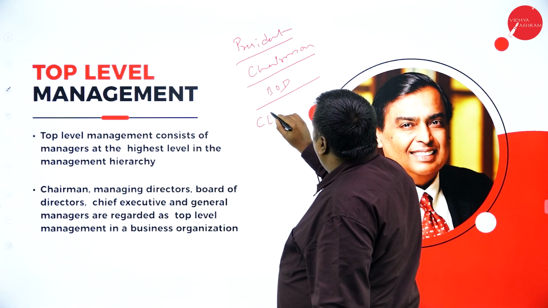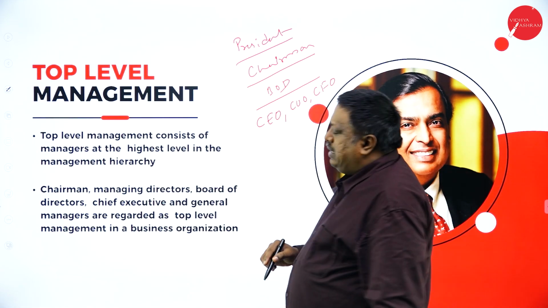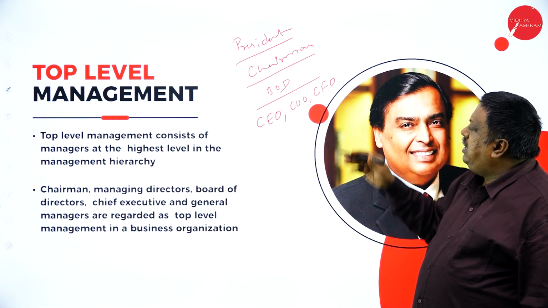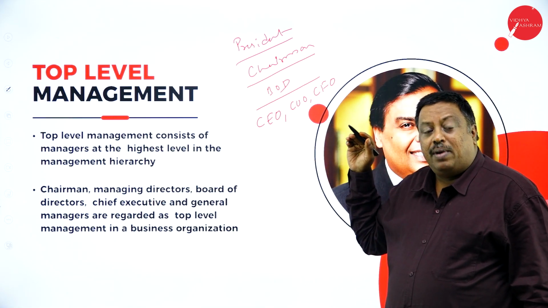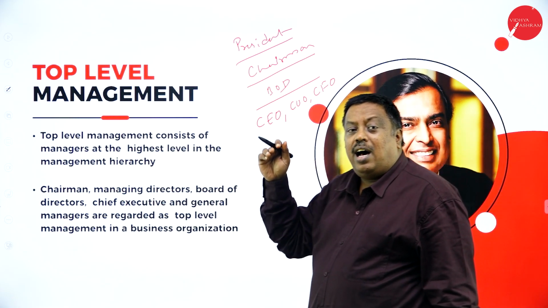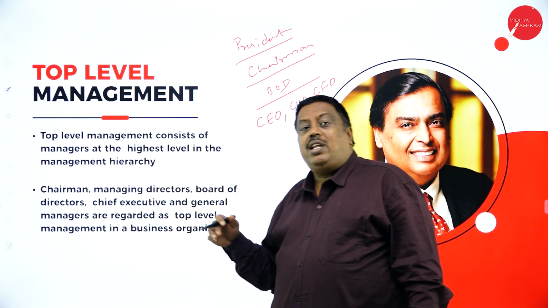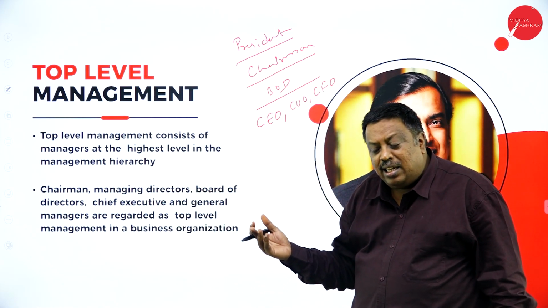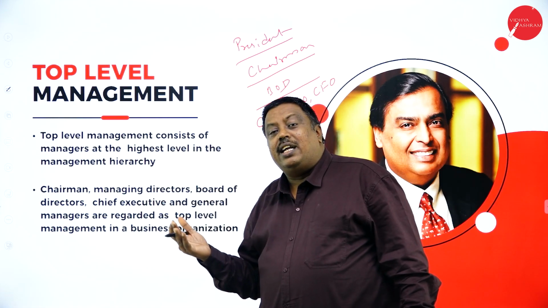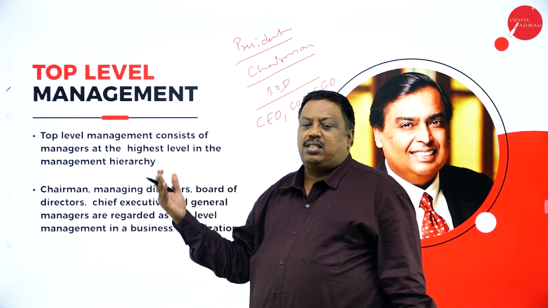In the present scenario, CEO, COO, CFO. So these are the people in the top level management who decide about the business strategies, how the business has to be executed, what things are to be done, when it should be done, and how it has to be executed internally and externally.